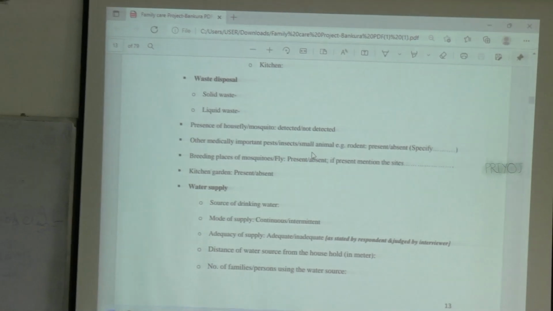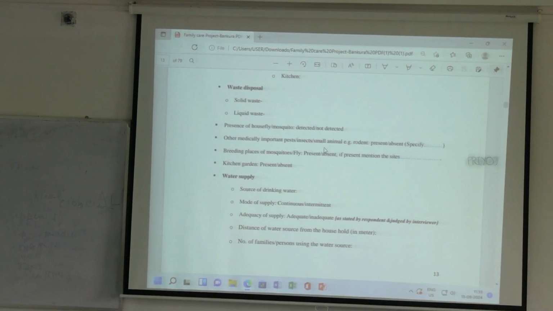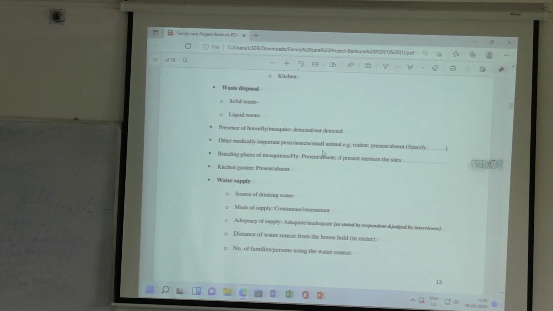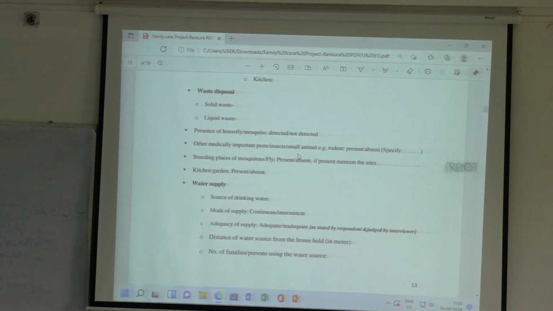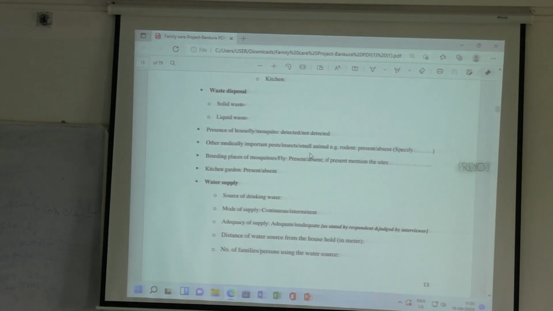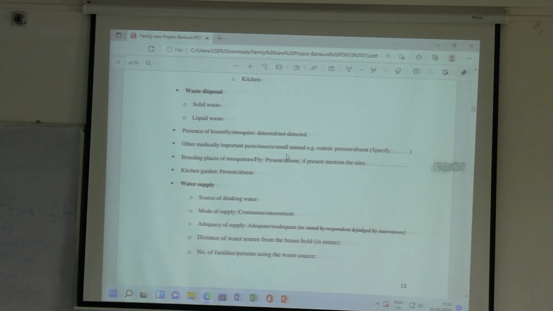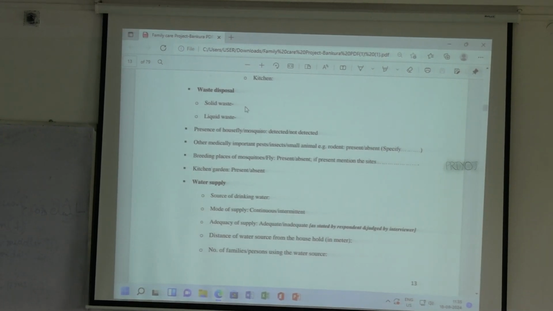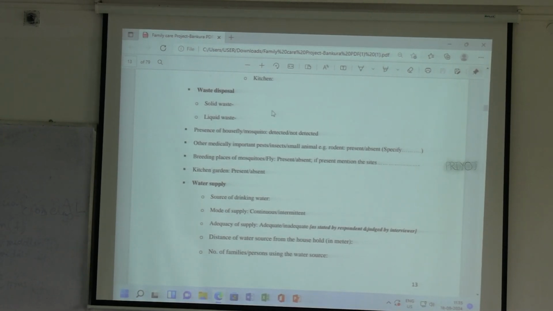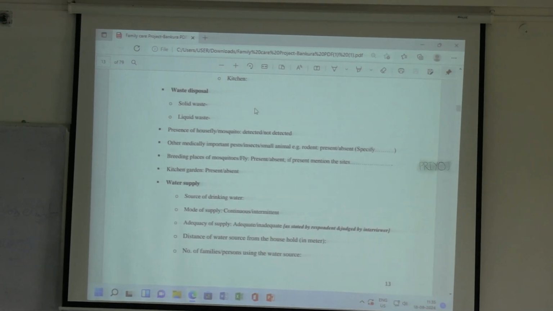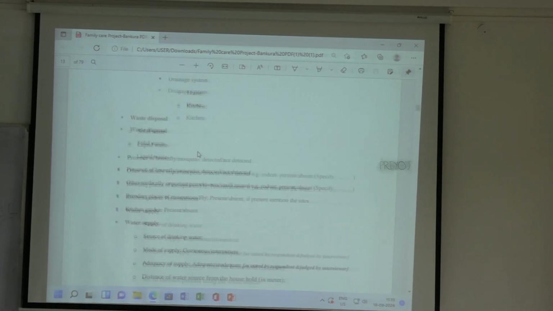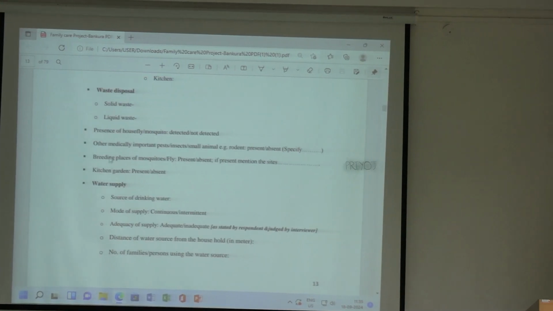Next is waste disposal. Solid waste and liquid waste. Solid waste means all the things, the organic waste that is there in the kitchen, whether they are disposed of properly or not. And liquid waste means the drainage. From the drain, whatever is going, where the refuse is going. So solid waste, you have to write here where it is dumped. Liquid waste, you have to write here where it is released. The place, the exact site where it is released or where it is disposed. You have to say that.